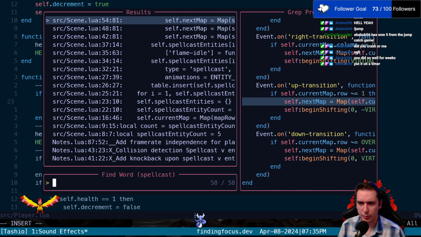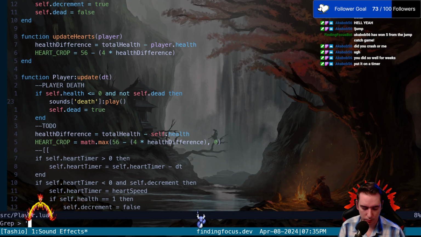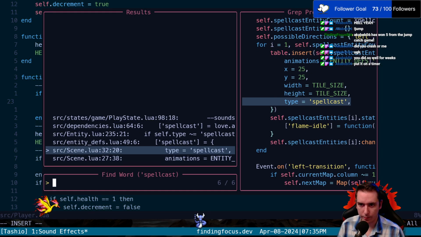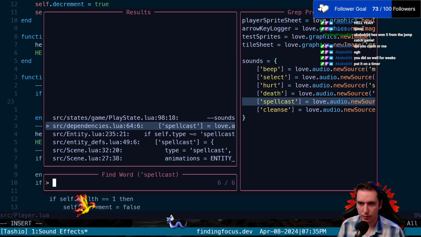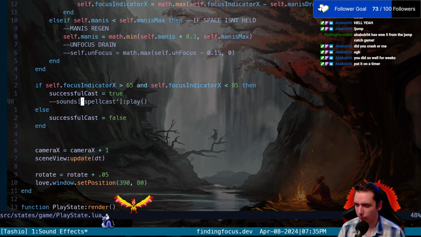See, we use the word spellcast in a lot of places, so I think the move is to search like this, and then we'll find it right here. So in our play state is where we have our focus indicator X.